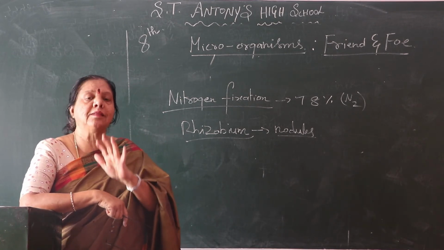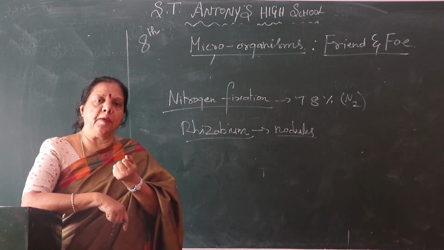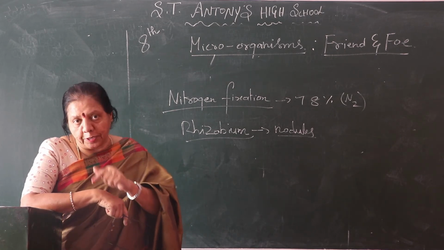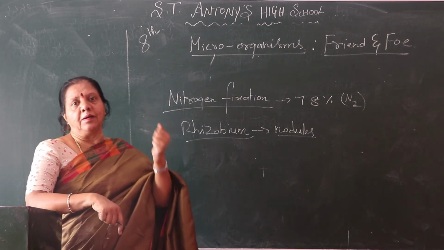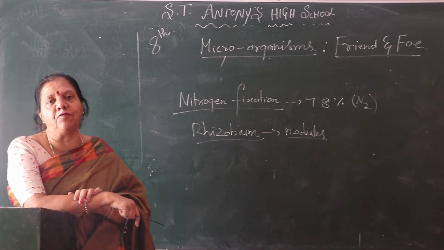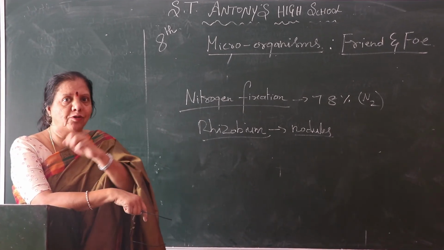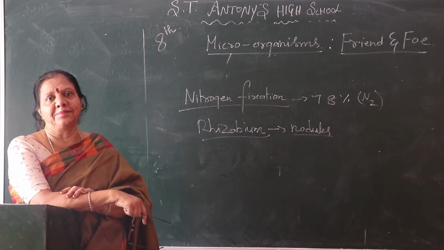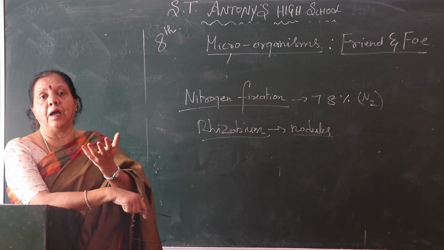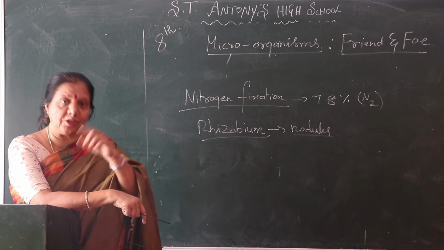Some bacteria absorb nitrogen from the atmosphere, which is converted into different components, converted into nitrogen that is absorbed by the plant through the soil. Then only is nitrogen helpful to the plant. Those plants are eaten by animals, so that nitrogen enters into animals. We are eating the things growing under the earth, but how do animals eat? They eat the plants, so nitrogen is helpful. So this is the cycle.